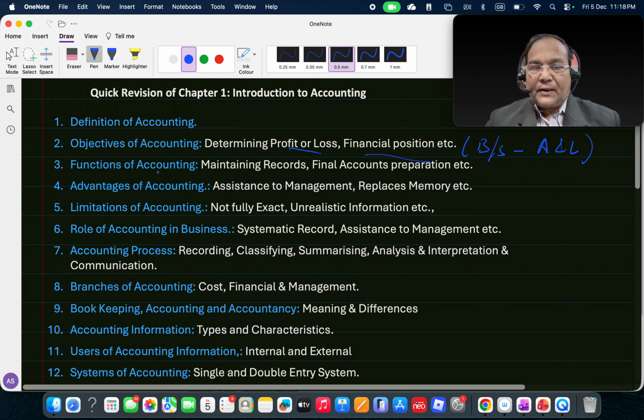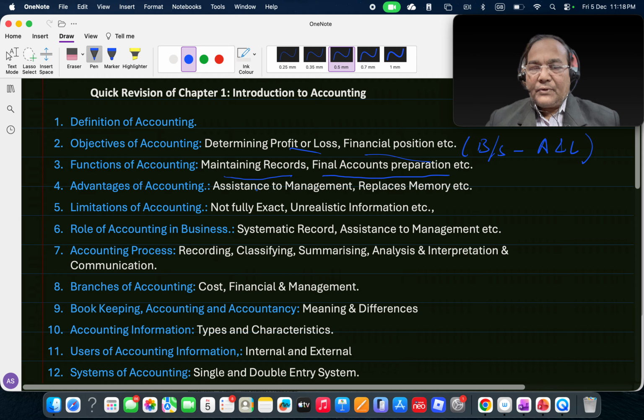Then functions of accounting, maintaining records. So we have seen the function which touches upon the working of accounting, and that is maintaining records, then final account preparation, etc., that we have seen yesterday in functions of accounting.